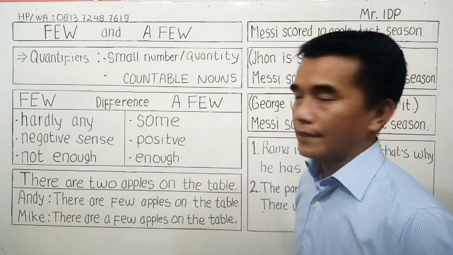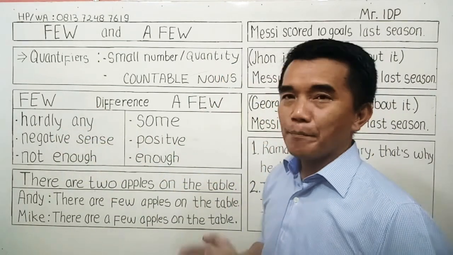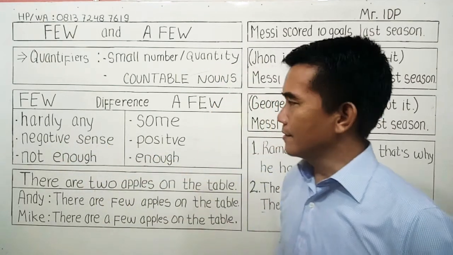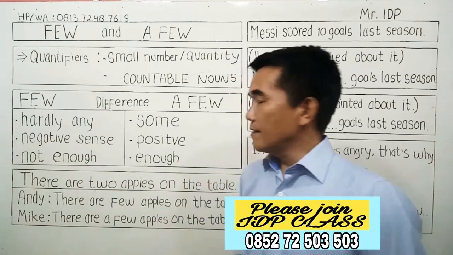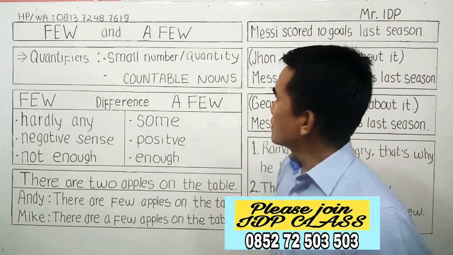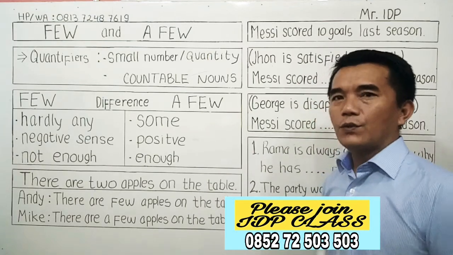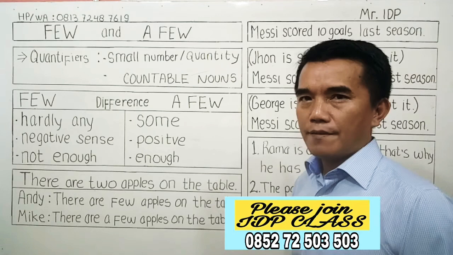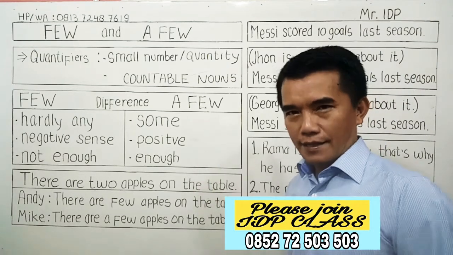So I have written here, few: hardly any, okay, hampir tidak ada, and it has a negative sense. We can say not enough, the number or the quantity is not enough. But a few could mean some, and it has a positive statement or positive sense, and the number is enough.